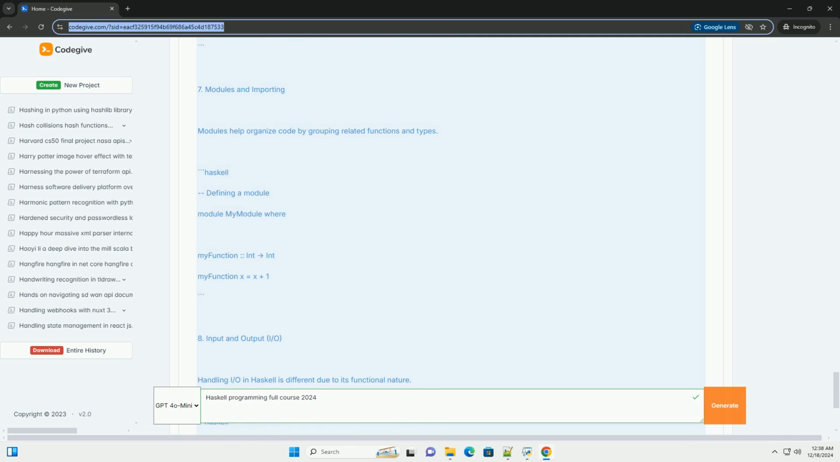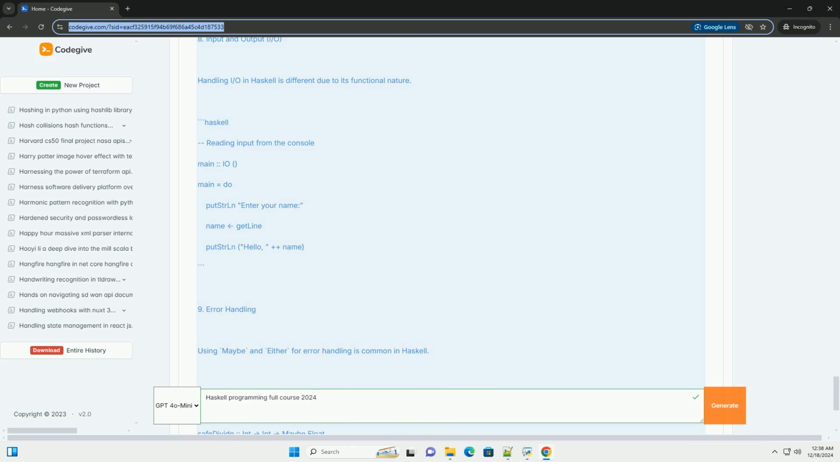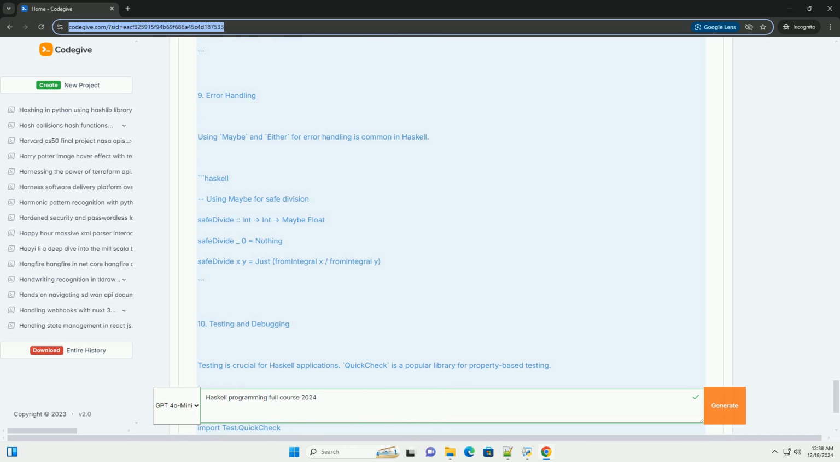3. Functions and functional programming. Defining functions. Function application. Higher order functions. Lambda expressions. Pattern matching. 4. Lists and recursion. Introduction to lists. List operations. List comprehensions. Recursion in Haskell. 5. Advanced data types. Algebraic data types. Records. Enumerations. Maybe and Either types.